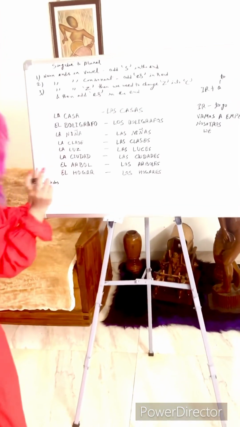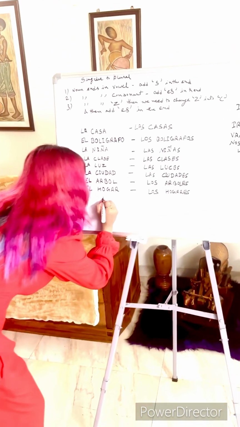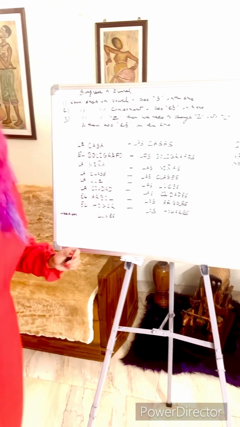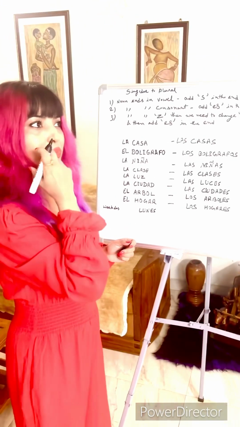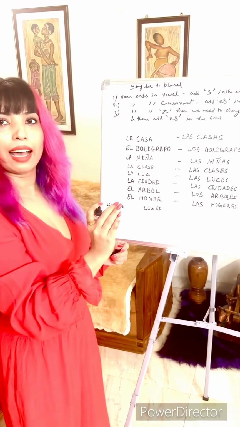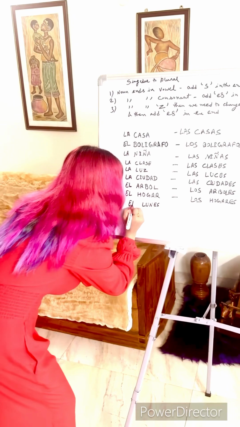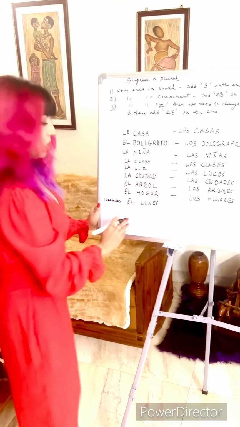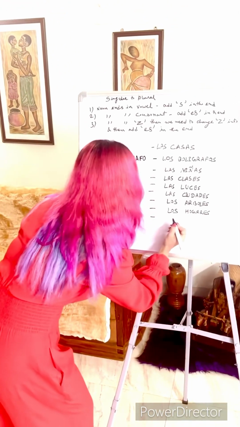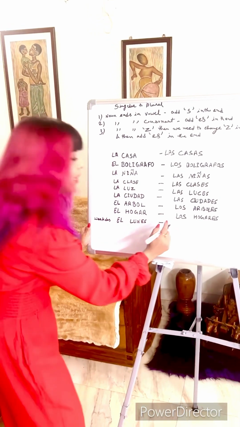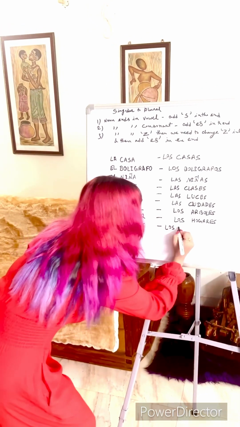So singular lunes, and I had already told you guys that days of the week are masculine gender, so it would be el lunes, and for plural we will just change the article, so it would be los lunes.